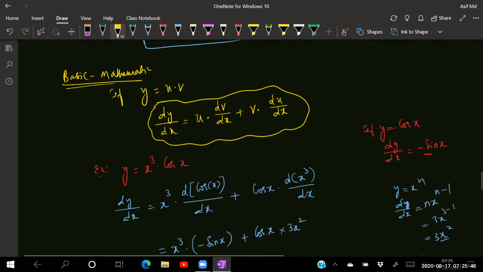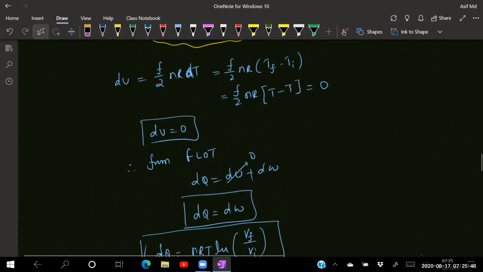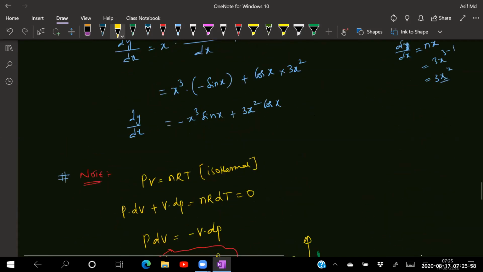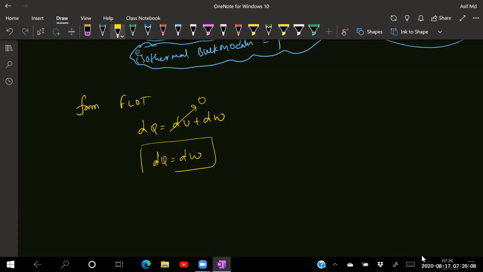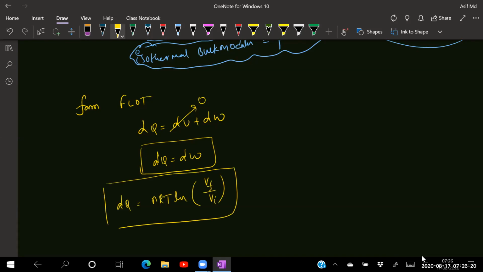Okay, isothermal. In an isothermal process the internal energy does not change, and in an isobaric process it does. So what is becoming zero right now? Delta U is becoming zero. That means dq will be equal to dw. Now I can write dq is equal to dw. Already we got it: it is nRT ln of V final by V initial. Clear?